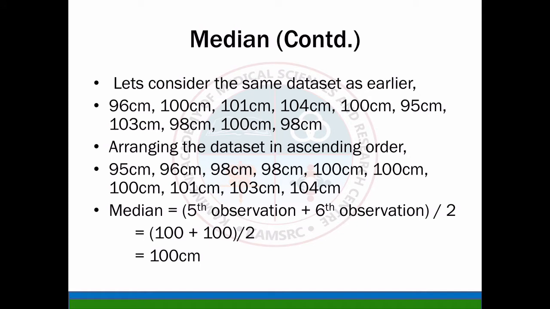So now we will consider the same data we had taken for mean. These are the same readings, 96 to 98 with different values. Arranging the data set in ascending order will be 95, 96, 98, 98, 100, 100, 100, 101, 103, 104. So median is the fifth observation plus the sixth observation, that is 100 plus 100 by 2, so the median is 100 centimeters.